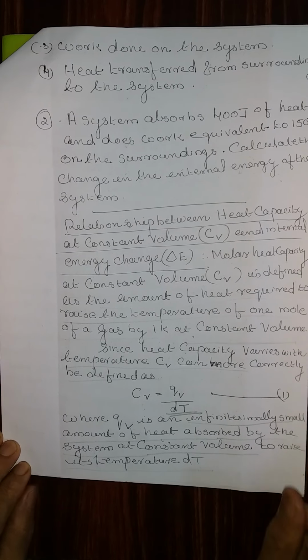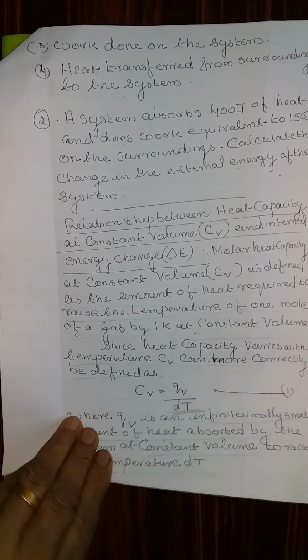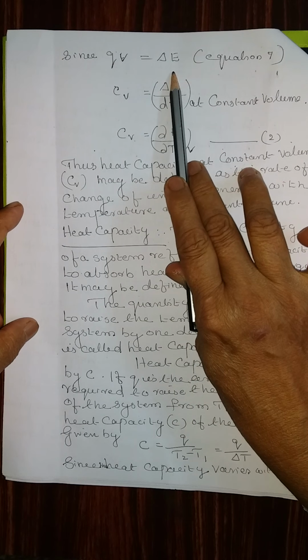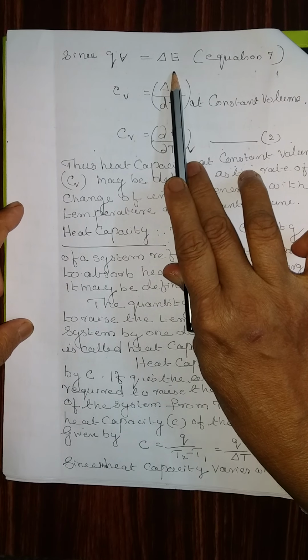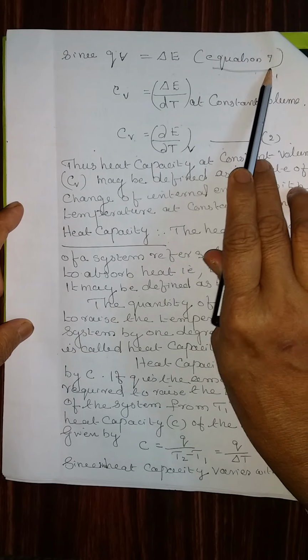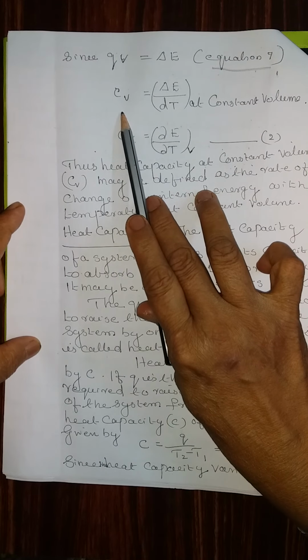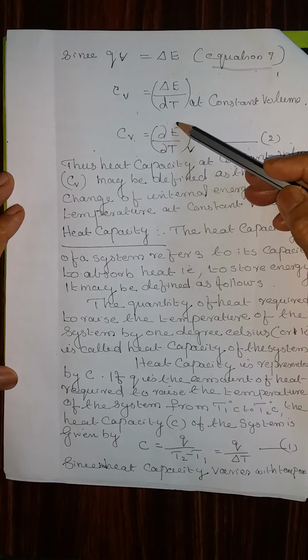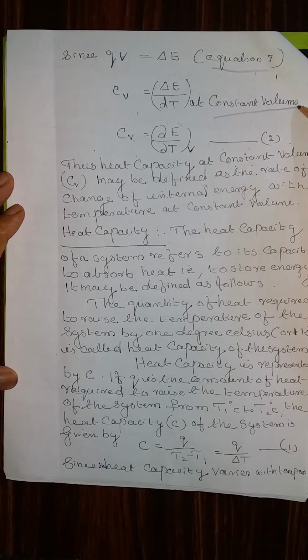temperature by dT. Cv or Qv you already studied, that is heat at constant volume. Since Qv is equal to delta E, the derivation you already derived, equation number 7, then Cv is equal to delta E by delta T at constant volume.